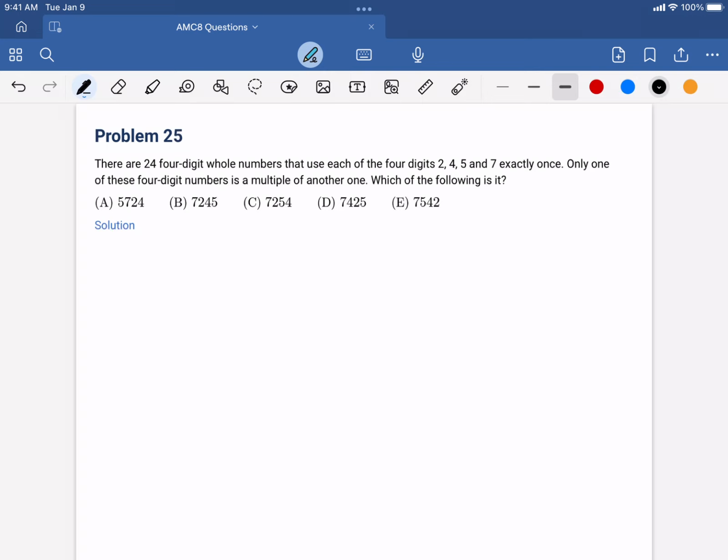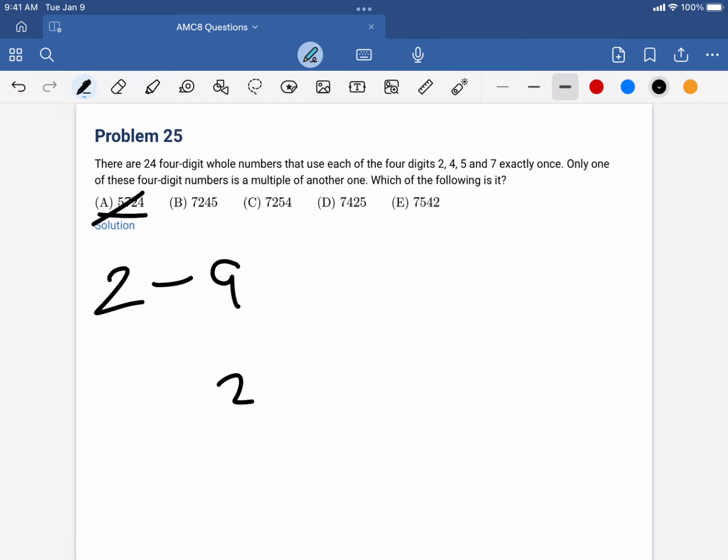So this limits our range from not 0, not even 1, to 2 to 9. And dividing the first number by any of these would make it too small and not let it start with a 2, 4, 5, or 7. So we can just cancel out A.